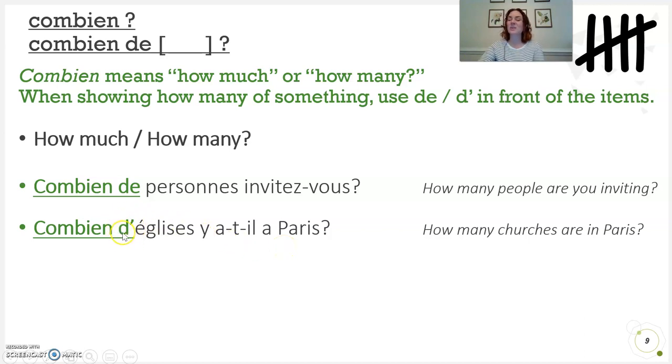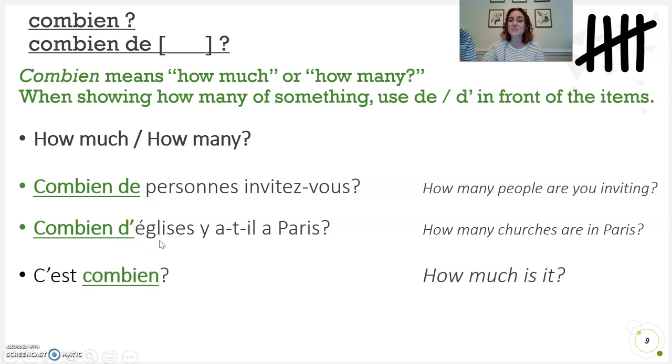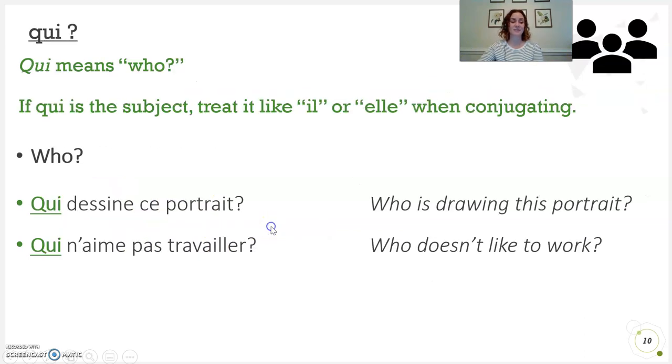So in English, we don't have the word of there. How many of churches? But you could. How many of the churches? C'est combien? How much is it? Like, how much does it cost?